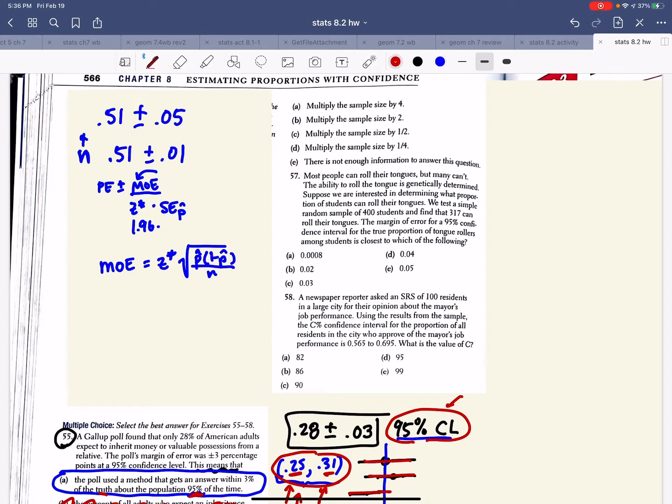So notice here, if I want to cut the margin of error in half, I can divide both sides by 2, right? And that's still an equal sign. The left is still equal to the right. And now we can do a little bit of algebra magic. If I want my margin of error cut in half, then z star is still the same, but I could rewrite the problem over the square root of 4, right? That would be the same thing.